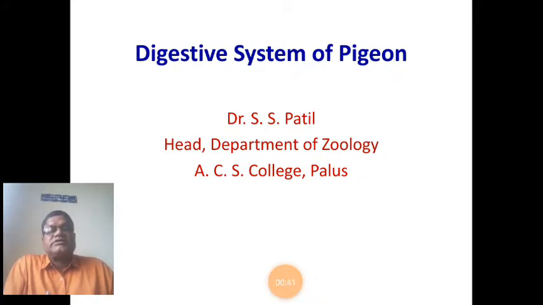Out of the total syllabus, some topics are related to general characters and classification of all the groups, that is Agnatha, Protochordata, Pisces, amphibians, reptiles, aves and the mammals.